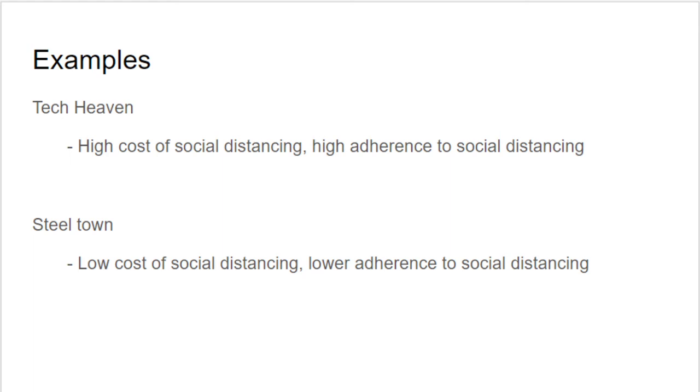Steeltown is a manufacturing city, where economic output per capita is comparatively low. Steel plants play a central role in the economy, making remote work impossible and forcing workers to rely on a daily wage to make ends meet to go into work, thereby violating social distancing policies. This location would have a lower adherence to social distancing policies, but low cost of social distancing.